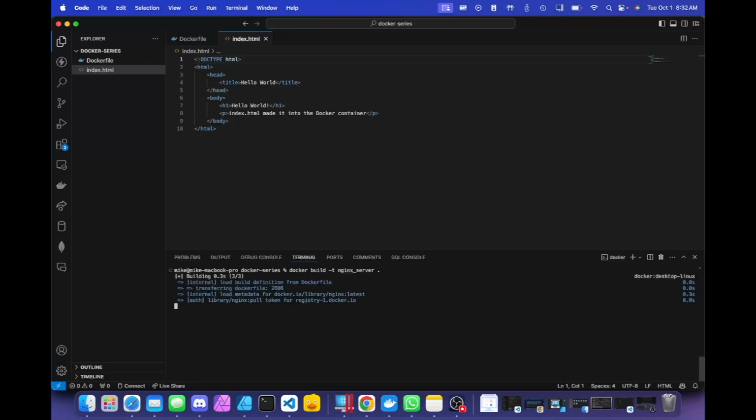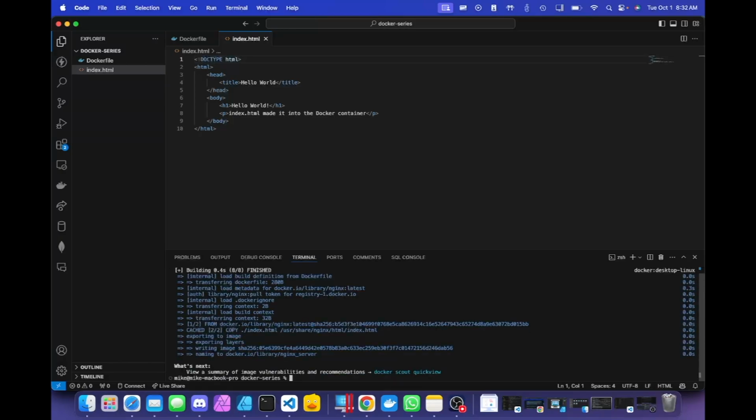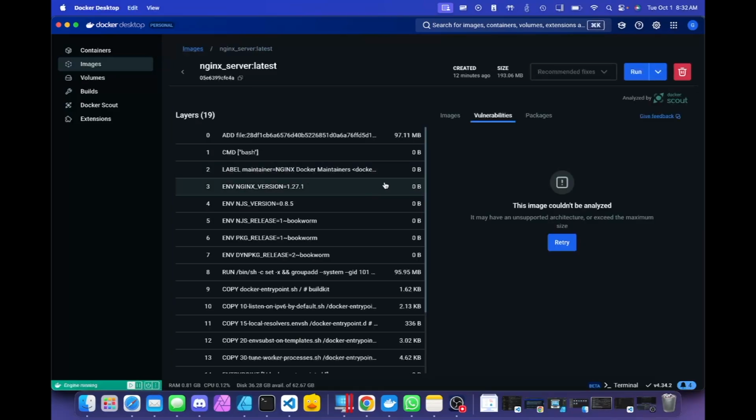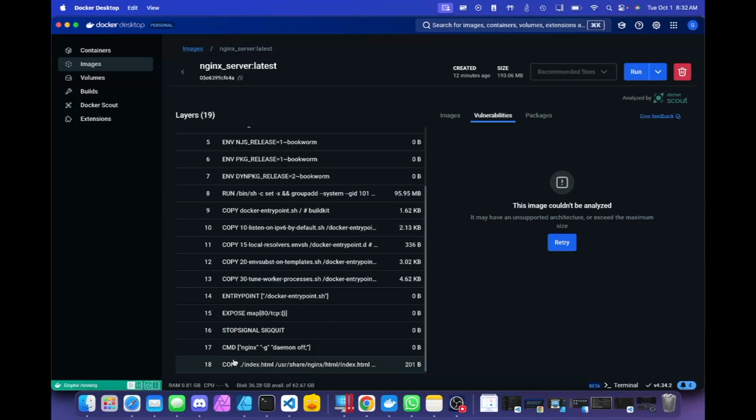If you look closely at the output, you'll see each step of the Dockerfile executing in your terminal, starting with pulling the base image from Docker Hub. Once the build is complete, you'll notice that we now see a row in the Docker Desktop app corresponding to the image that we just built. If you click on the image, you'll see all of the layers that it's comprised of. You'll notice that most of the layers come from the base image from Docker Hub, and the copy instruction where we copied the index.html into the Nginx web root is all the way at the bottom.